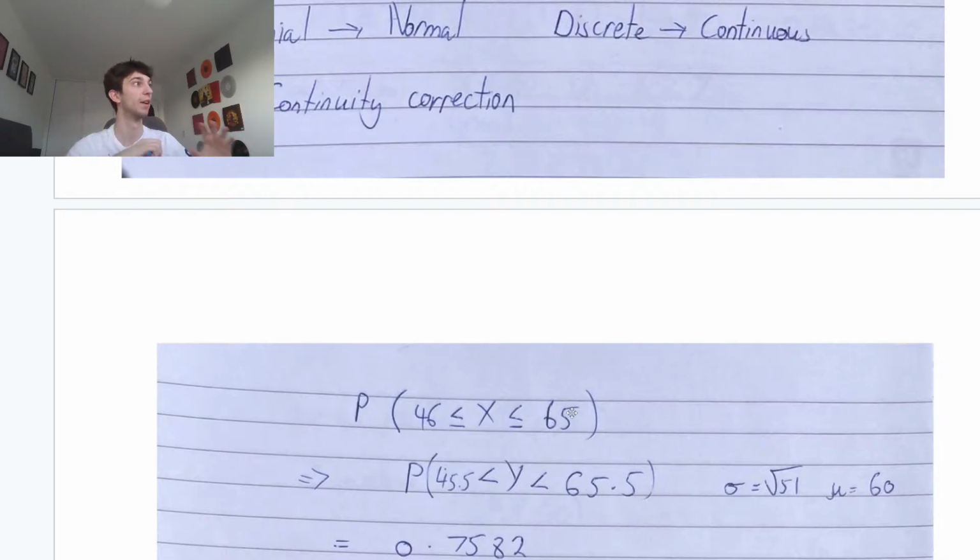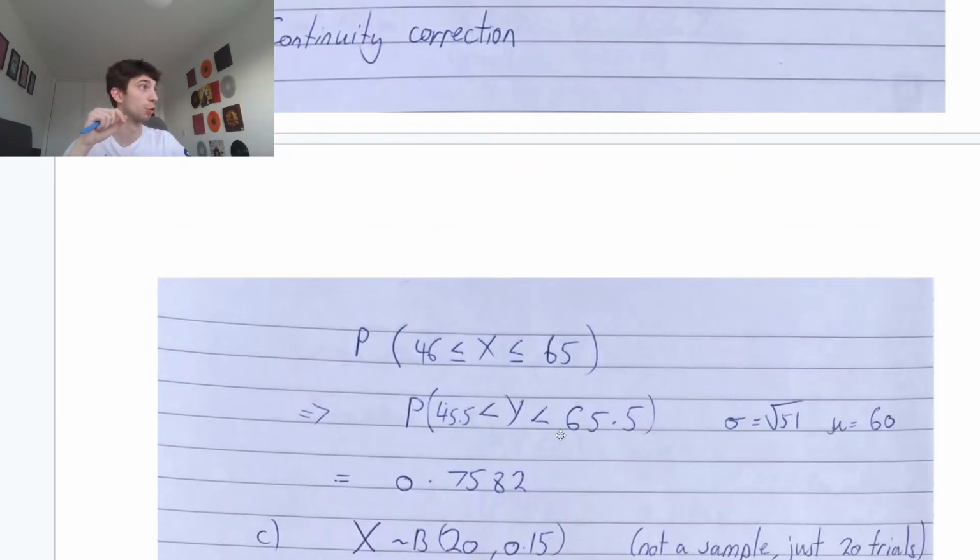Then to be less than or equal to 65, we have to be less than anything that can round down to 65, right? So it'll be less than 65.5, because anything over 65.5 we round to 66, and that would already be outside of our range. So all we have to do now is take our standard deviation to be root 51. Remember, we take the square root of the variance for the standard deviation, and our mean will be 60.